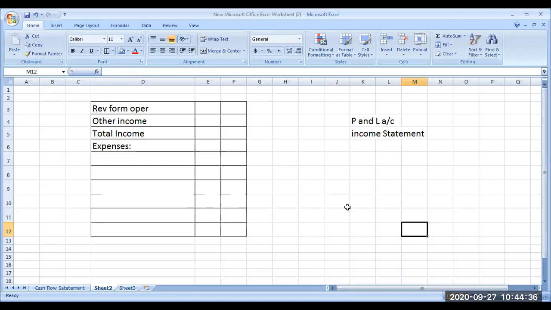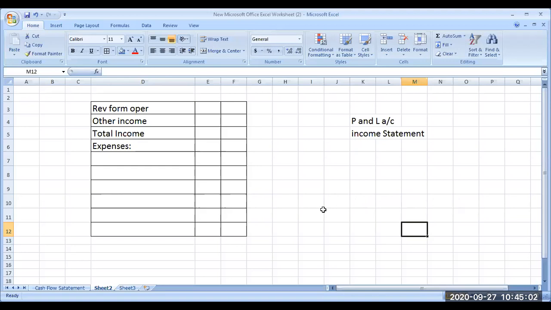Madam, can you understand what sir is telling? A plus B by 2 or A plus B plus C by 3. That's average, right? Now what average do you want to calculate? You want to calculate the average of accounts receivable. So A is current year accounts receivable, B is last year accounts receivable, total it by 2. Got it, madam?